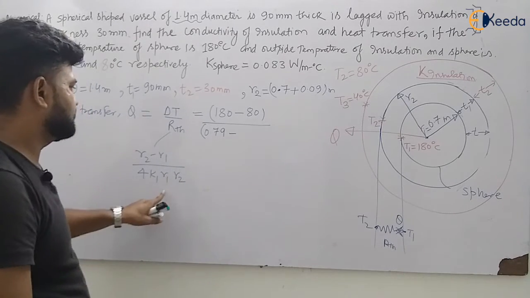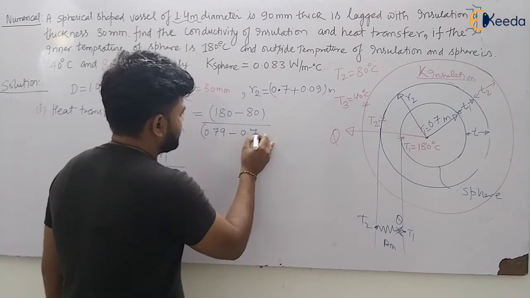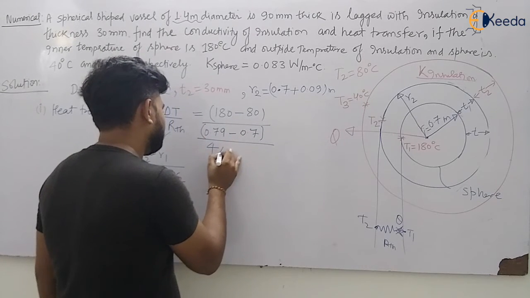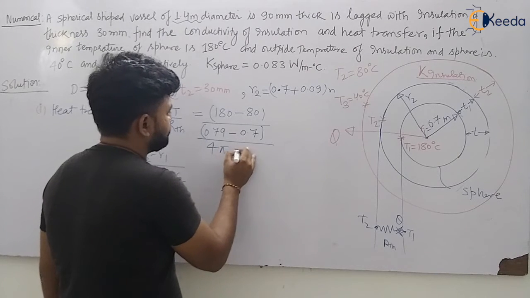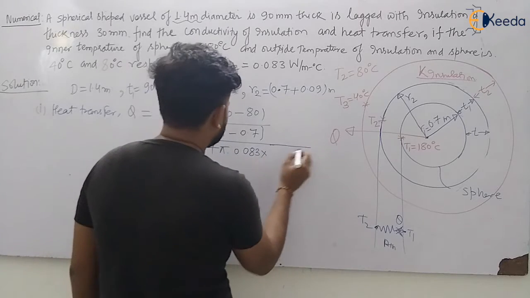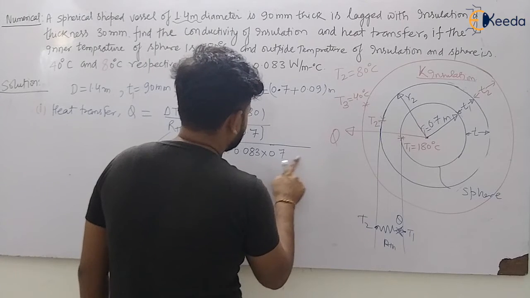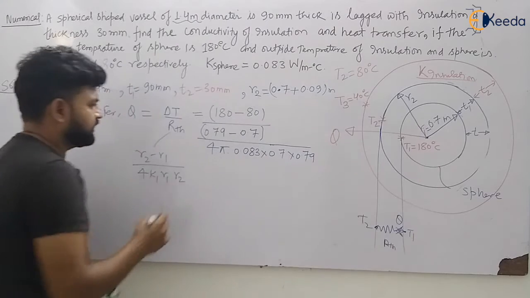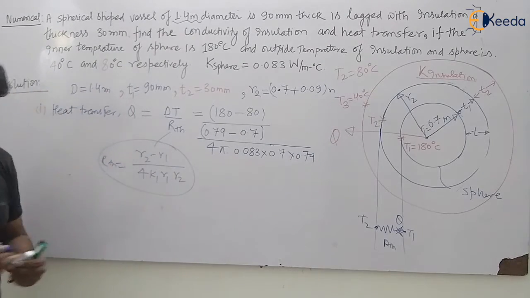You can easily calculate like this. 0.79 minus R1 is 0.7, divided by 4 pi K1, the conductivity of this sphere, that is 0.083, multiplied by R1 R2, that is 0.7 multiplied by 0.79. So now from here you can easily calculate the heat transfer, my dear students, where this is your R thermal. Let us calculate the heat transfer.